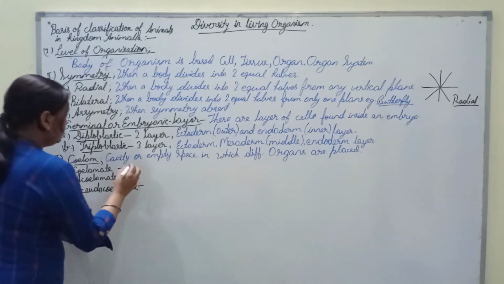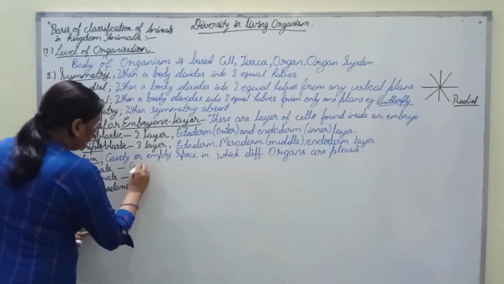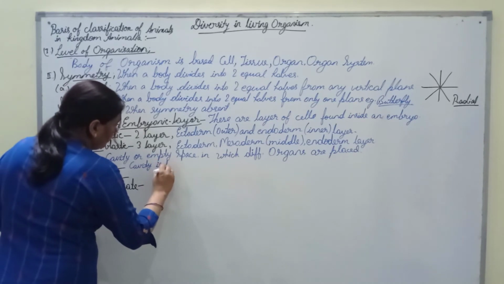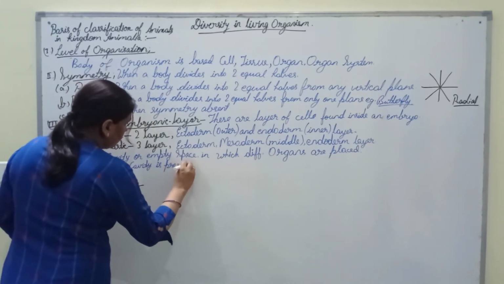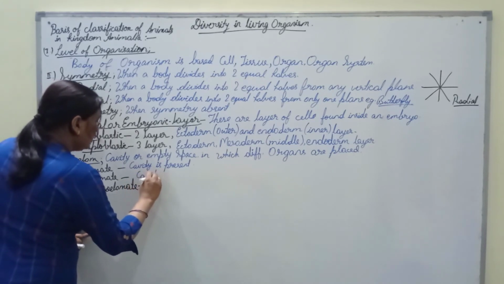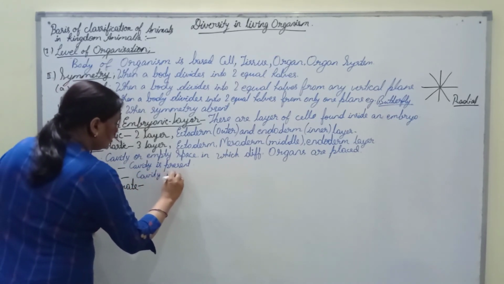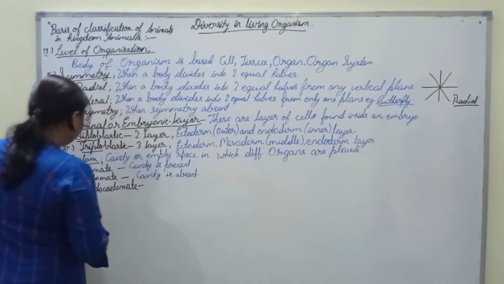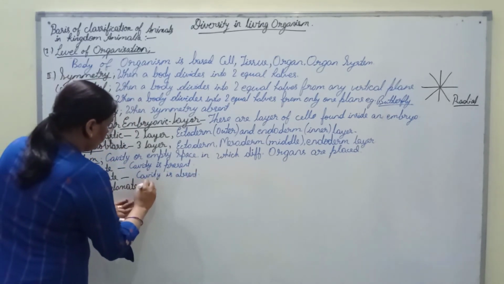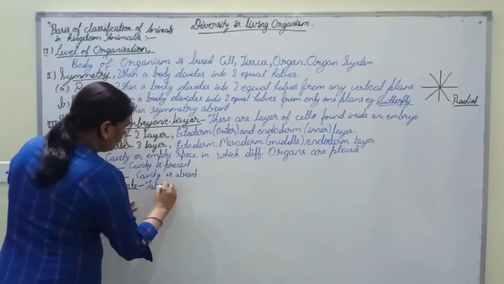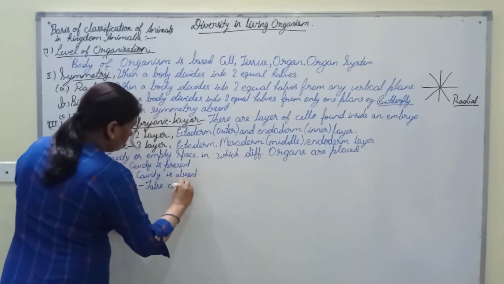So coelomate means cavity is present. In acoelomate, cavity is absent, and in pseudocoelomate, a false cavity is found.